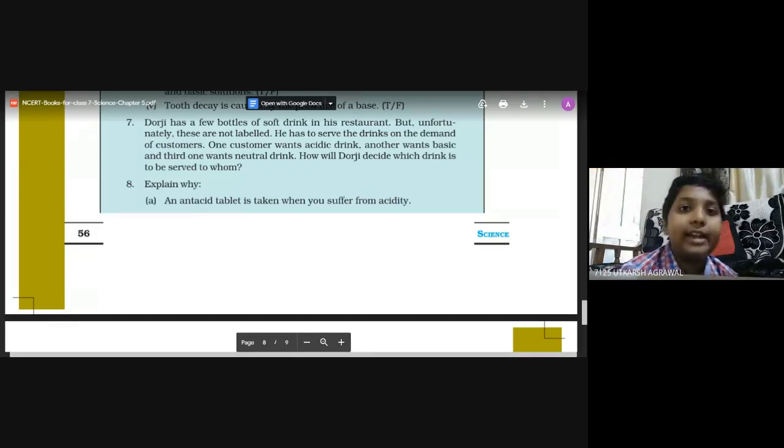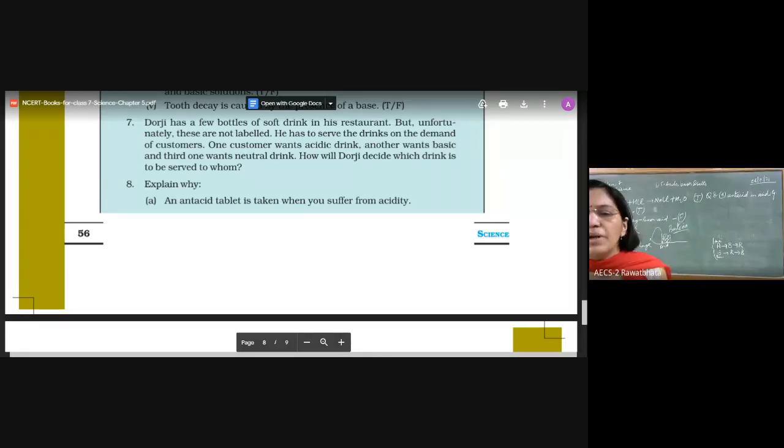We use anti-acidic tablets because in acidity our body is acidic, and when we take an antacid in our body, then the acid and base mix and make it neutral.